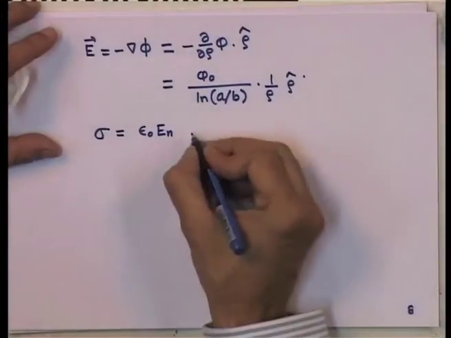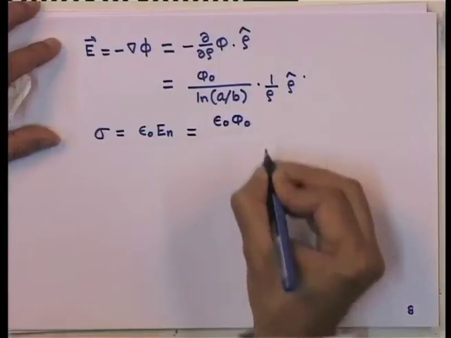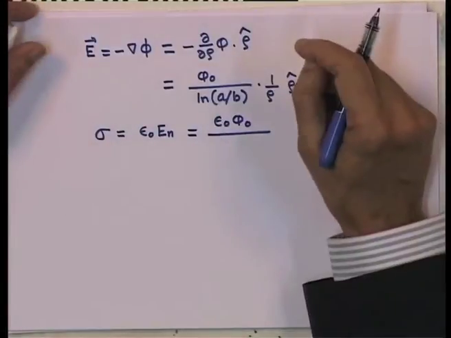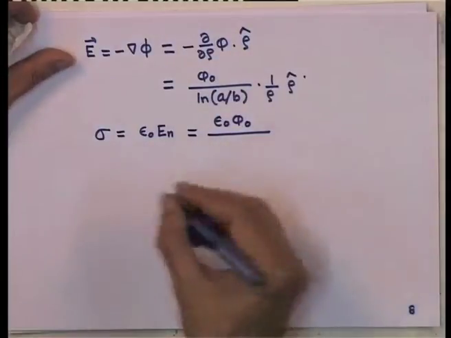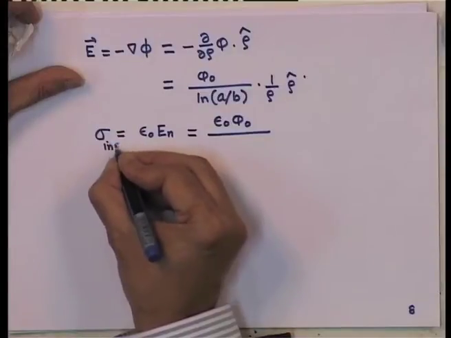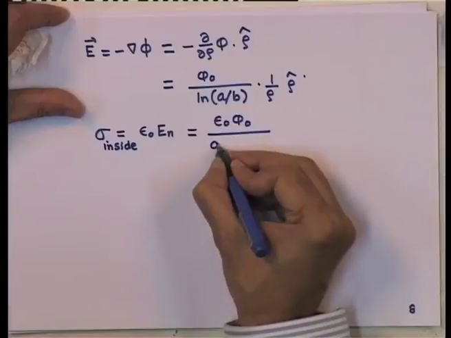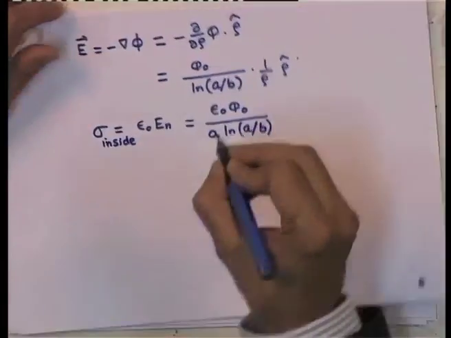Now, I need to calculate the charge density on one of the surfaces. For example, supposing I calculate the charge density on the inside surface, I get rho is equal to A log A by B.